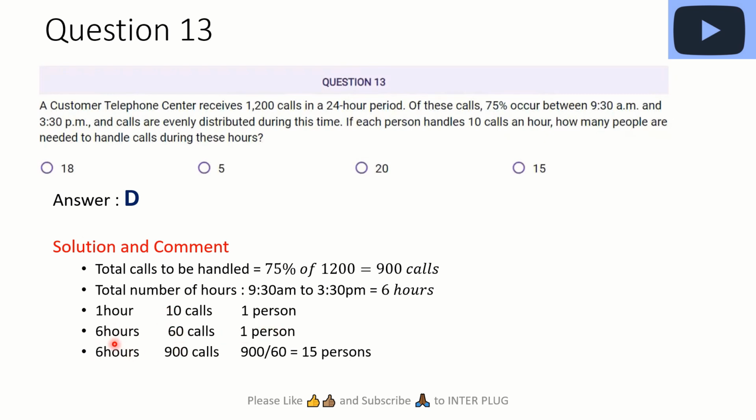Now, in 6 hours, how many persons do we need to make 900 calls? So we know that 60 calls are done by one person. So 900 calls are going to be done by how many people? You have to just take the total number of calls and divide by the number of calls of one person, right? So that's why we have 900 divided by 60, and we have 15 people. Okay, so we have 15 persons who are going to take the call in that time slot.